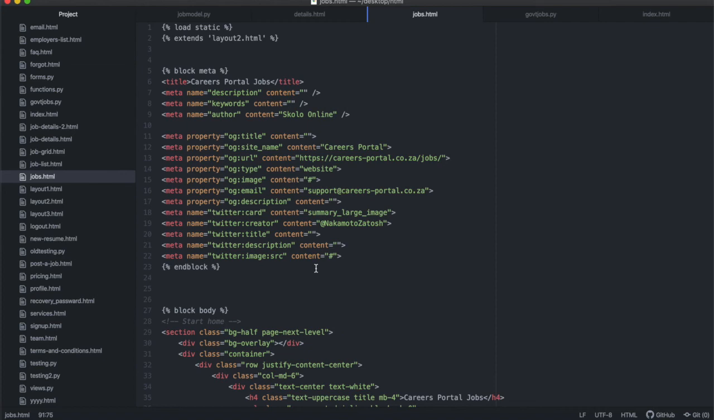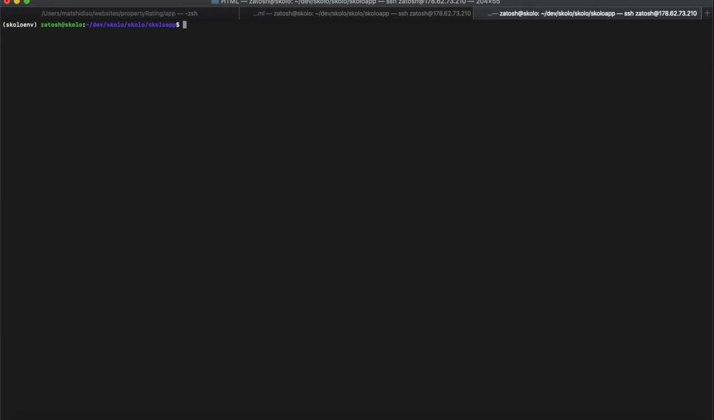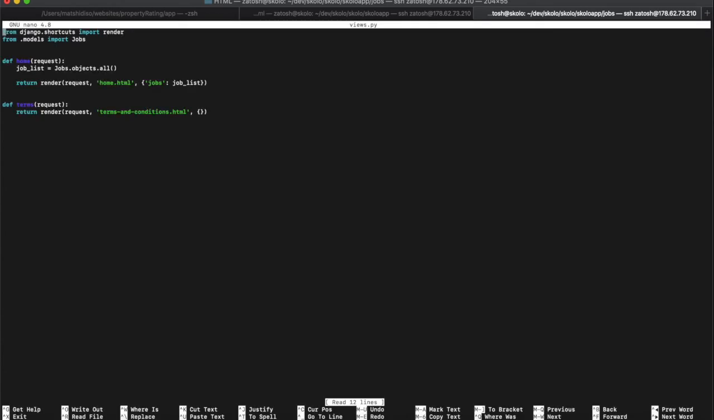So we want a template for the job list. Let's go back to our server. Let's stop this and clear this. We are going to cd into the jobs app. We're going to list over here, and our template will go over there. But before our template goes over there, we're going to open the views file, views.py.